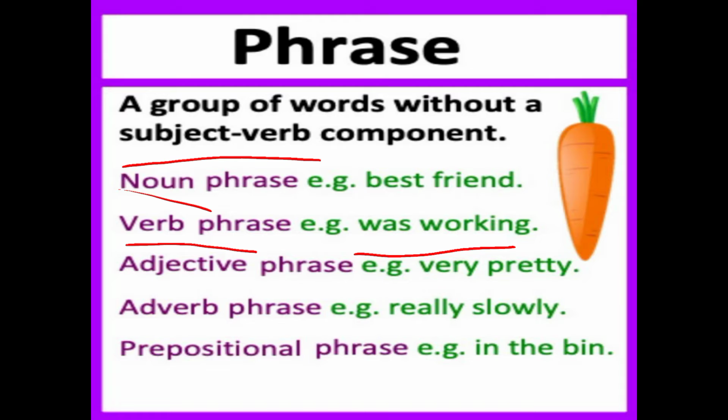So sometimes the helping verbs or the modal auxiliaries plus the main verb come together, so it makes a verbal phrase. Thereafter you can see the adjective phrase, so very pretty. It is a phrase of two words, a group of words, and it is telling something about the noun. So very pretty, because if we use such things, it means it is telling about the subject. Now come to the adverb phrase.